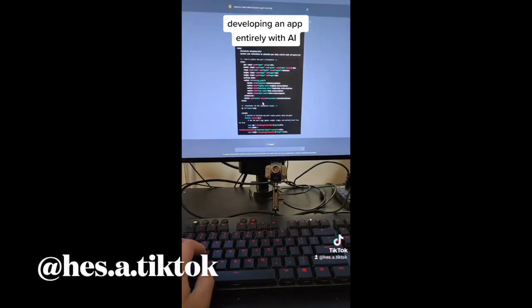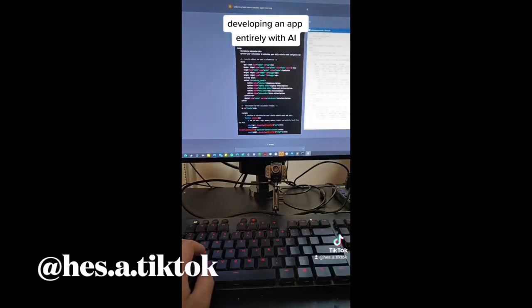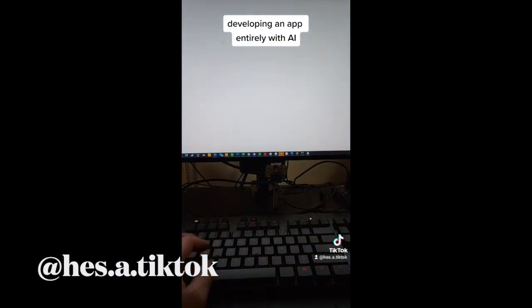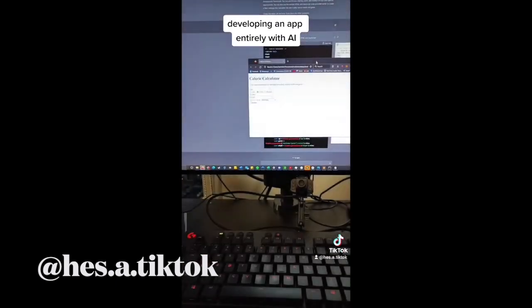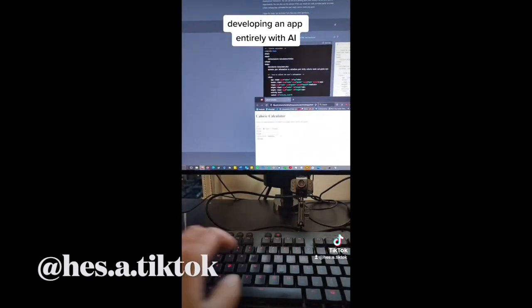All right, so I tweaked it to ask for it to generate it purely in HTML, and here I am going to copy it into a doc. So I'm going to copy the code, and I'm going to paste it into my notepad. All right, it's already pasted. I pasted it, and I save it as an HTML. And then I'm going to open it. And boom. There's the web app. There it is.